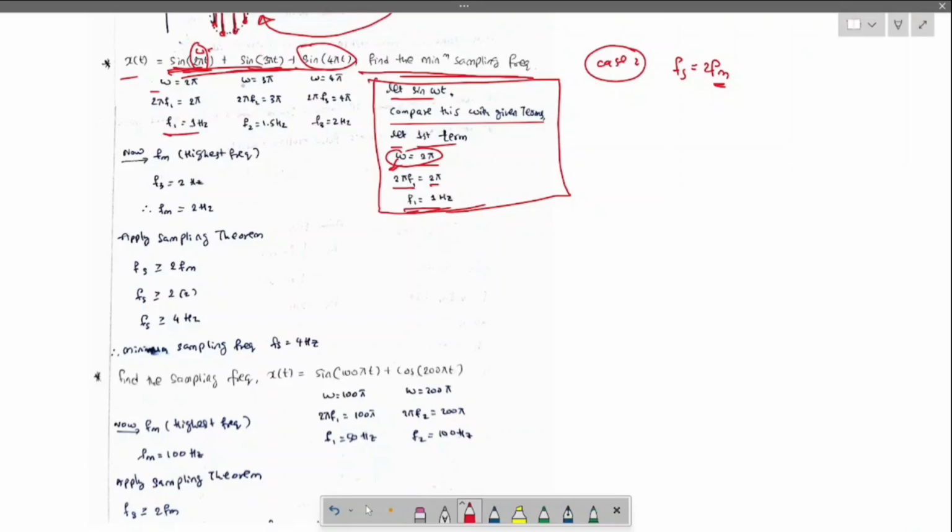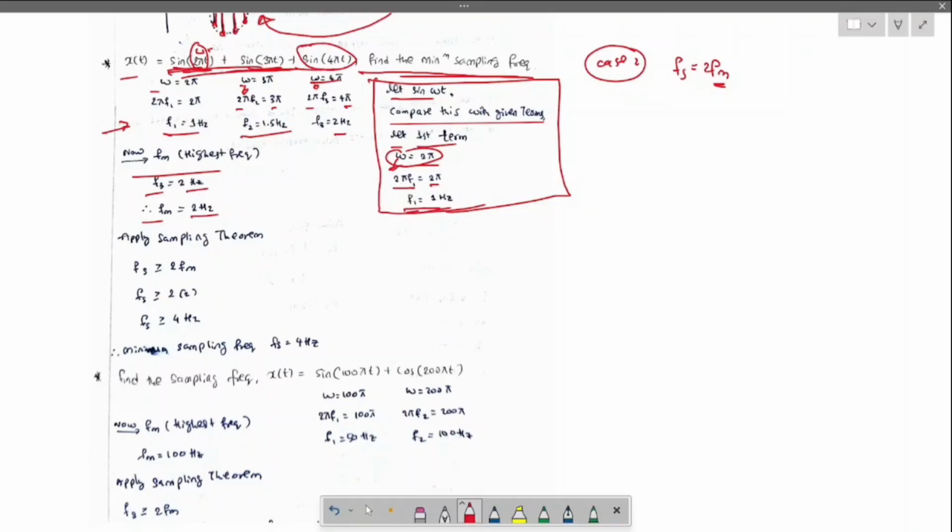For the second term, ω is 3π, which is 2πf2, so f2 is 3/2, which is 1.5 hertz. For the third term, ω is 4π, which is 2πf3, so f3 is 2 hertz. The highest frequency is f3, so fm is 2 hertz.